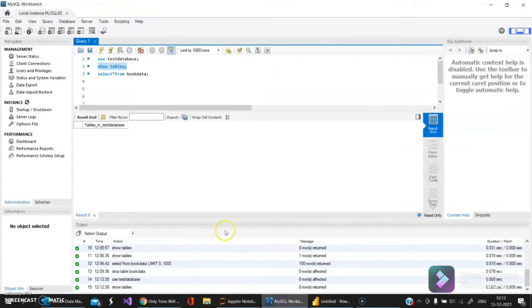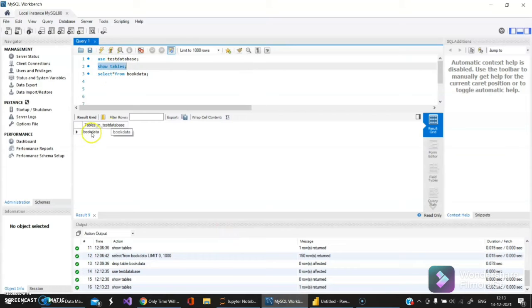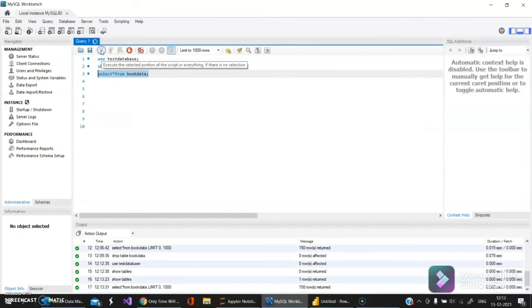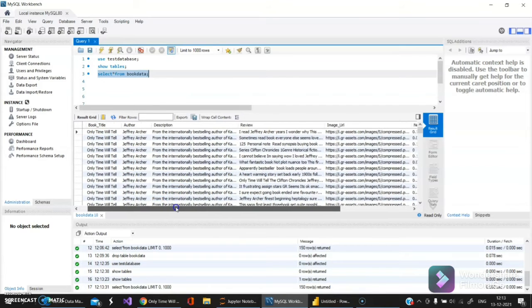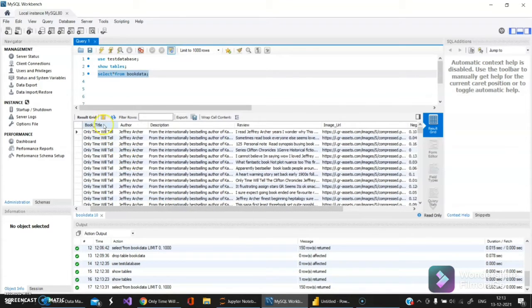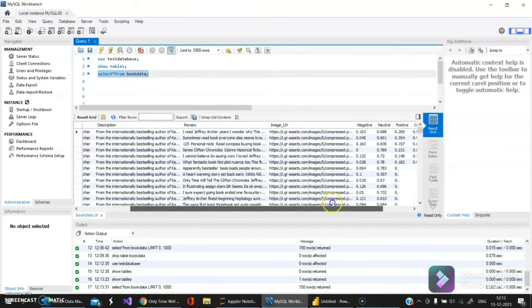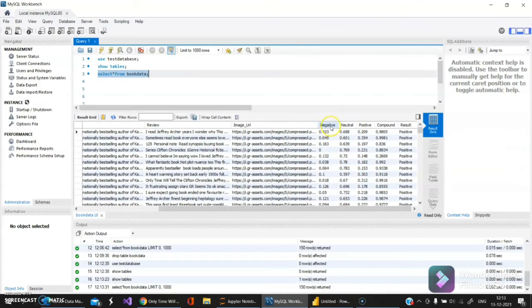So now let's see. I'm gonna show the table again. I have the book data table here. Let's see whether we have data in the book table or not. Just run the book. Now I can find I have the data here: book title, author, description, review, image URL for the image classification, and the sentimental analysis for each review. I'll be using this database for the visualization purpose.